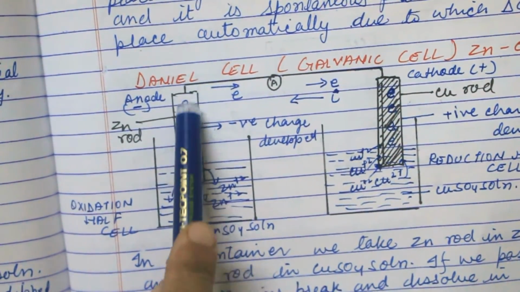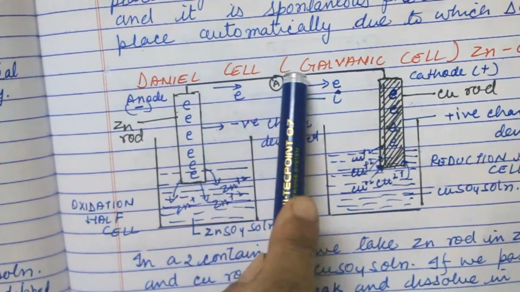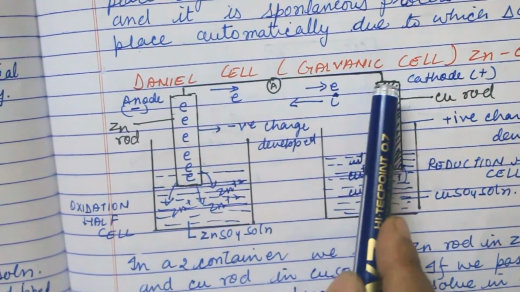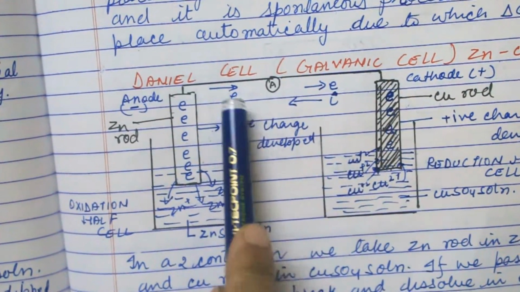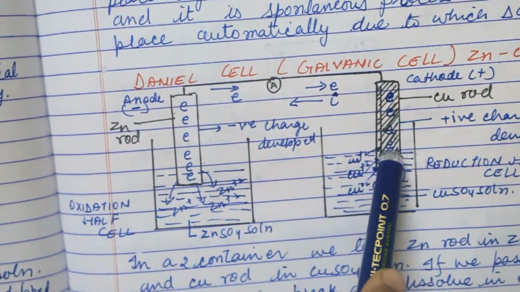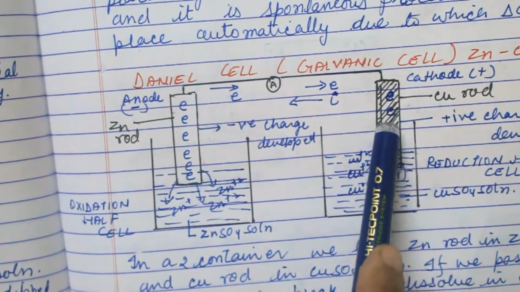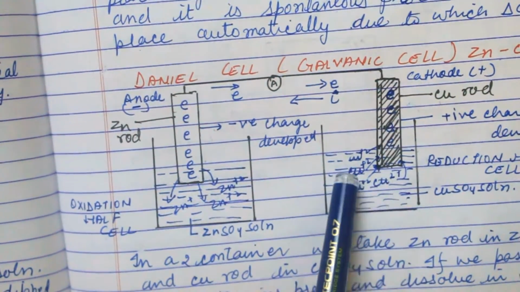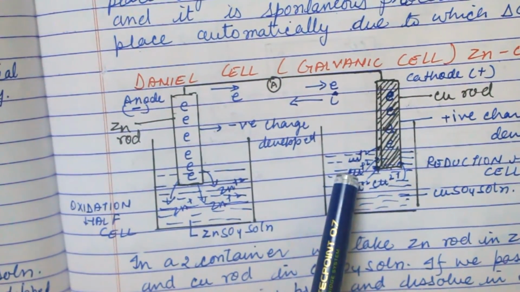This negative charge, the electrons, passes to the copper, and current flows opposite to the electrons. When electrons flow to the copper rod, it attracts copper ions from the solution. So in this solution negative charge increases.